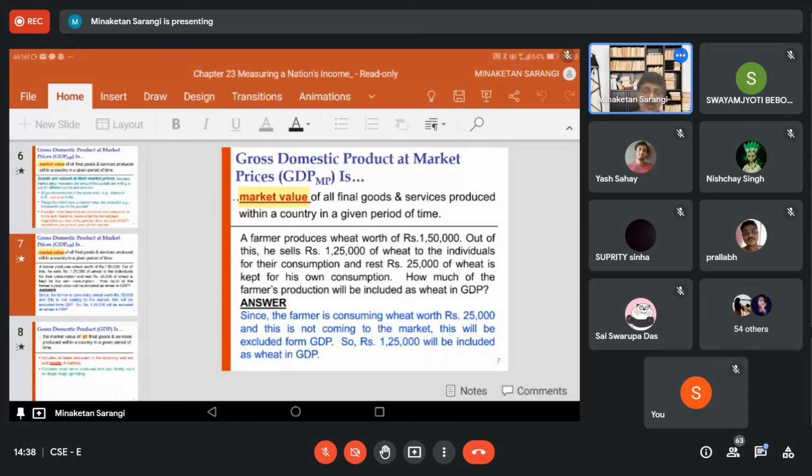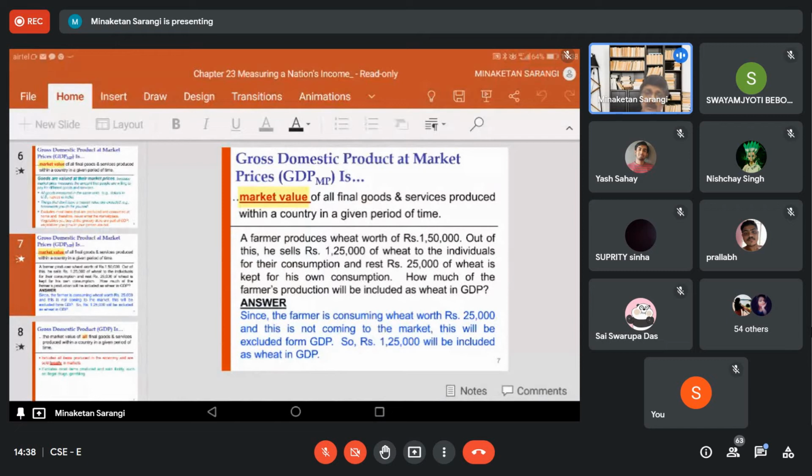Which are the commodities on the basis of market value that are excluded from GDP? I cited the examples. The services rendered by your father to teach you. This is not included in GDP. The value of the service is not included in GDP.